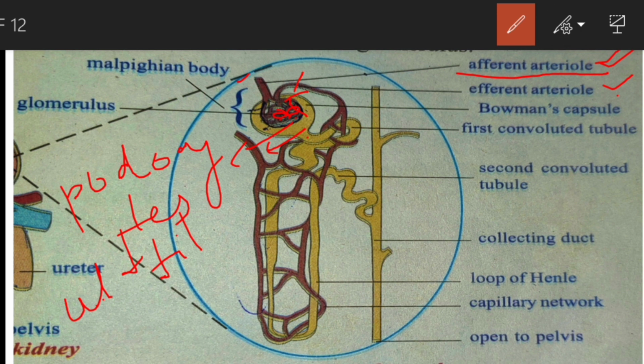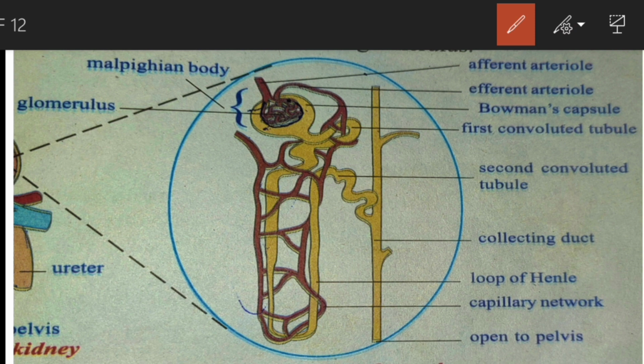The next part is the renal tubule. The renal tubule has three parts. The first is the convoluted tubule, then the loop of Henle. This is called the loop of Henle.